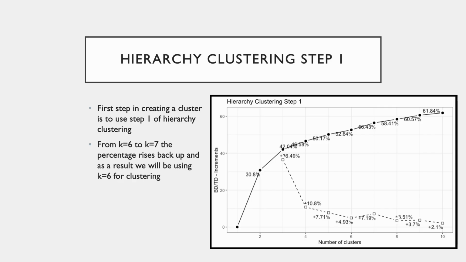So the first step was using the hierarchy clustering, step 1, and from this I was able to find that from k equals 6 to k equals 7 there was a jump up in percentage. So as it rises back up, that's where I want my clustering to be focused on, so I used k equals 6 for clustering.